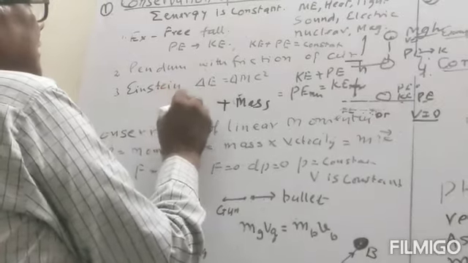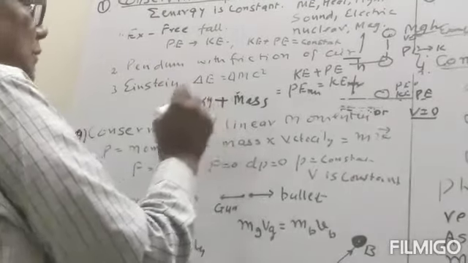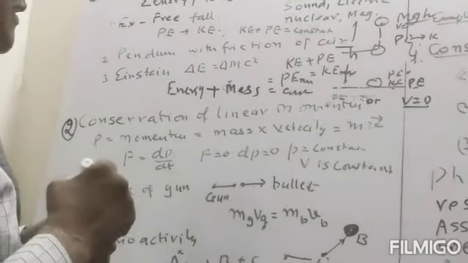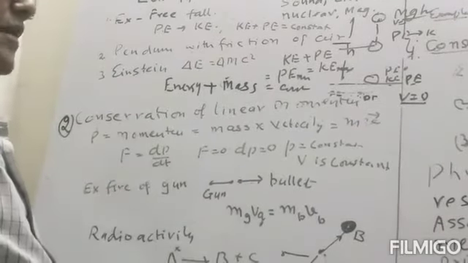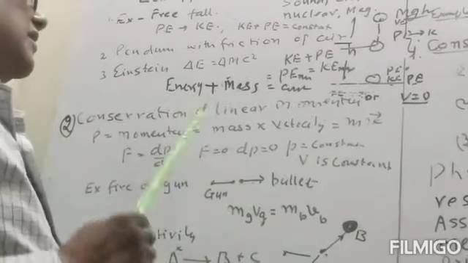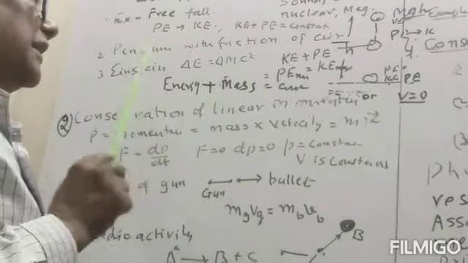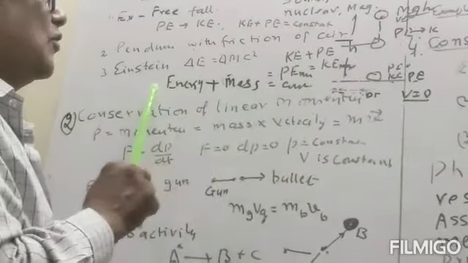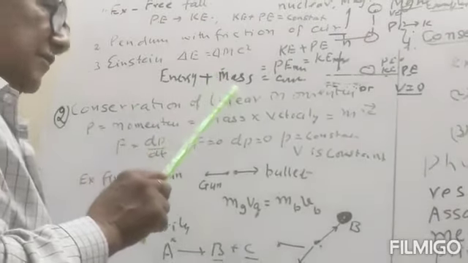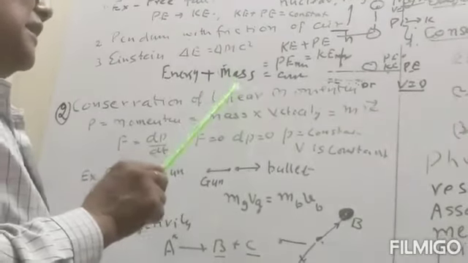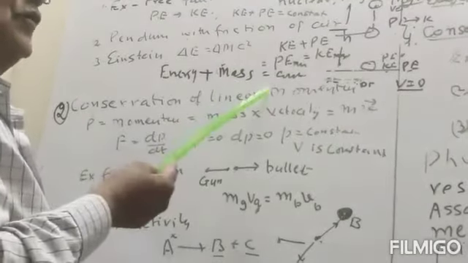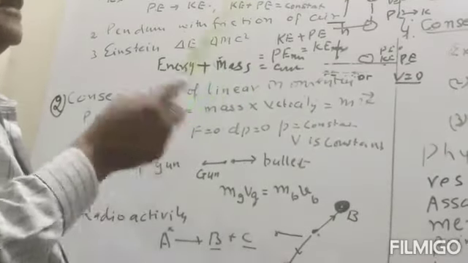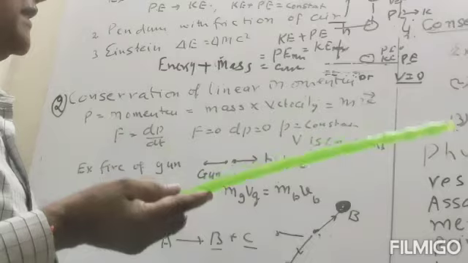So energy plus mass, this will be constant. For the universe, there are many types of changes. The total energy and total mass of the universe will always remain constant, because in the sun there is nuclear fusion, and there is a loss of mass, and that is converted into light and heat energy.